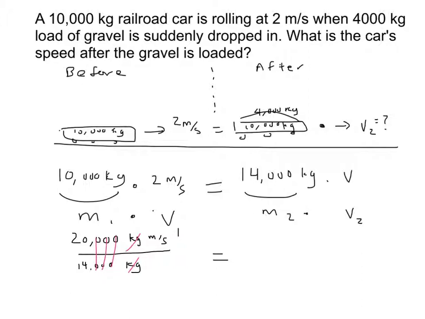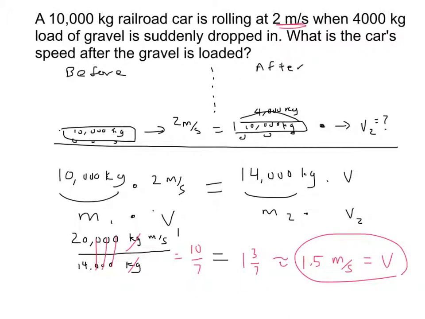We got 20 over 14, which is equal to 10 over 7, which is equal to 1 3/7. So that's nearly 1.5. We only have one significant figure, so I'm going to call this 1.5 meters per second is equal to that velocity.